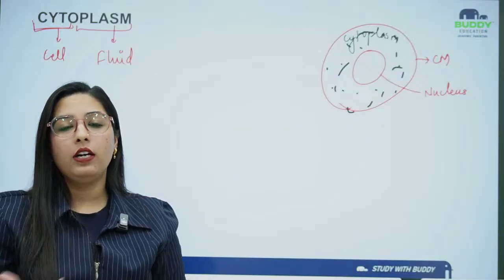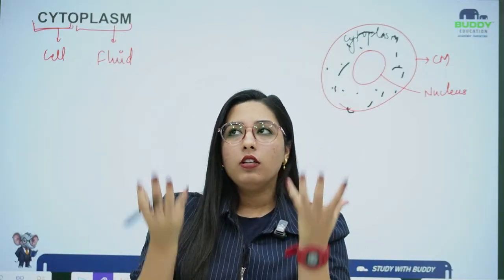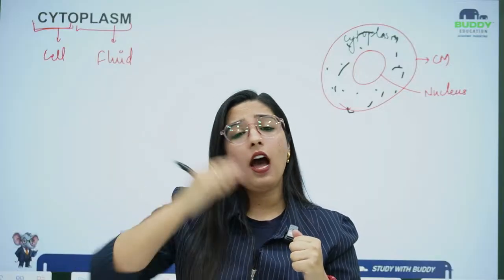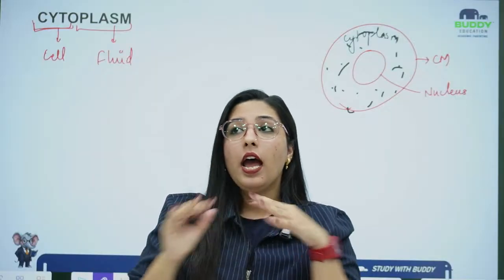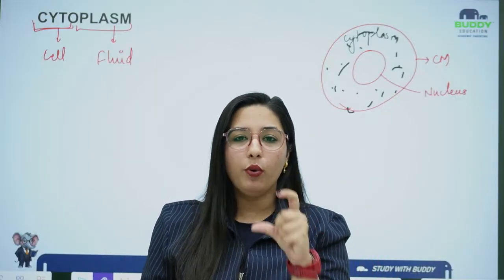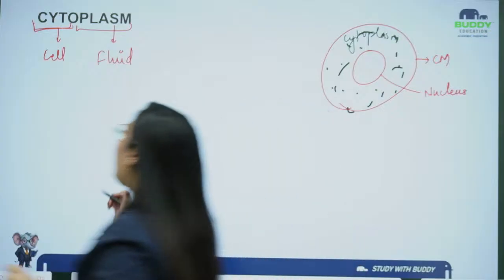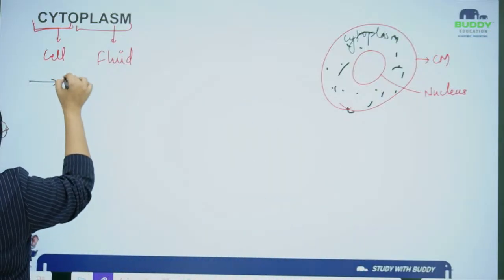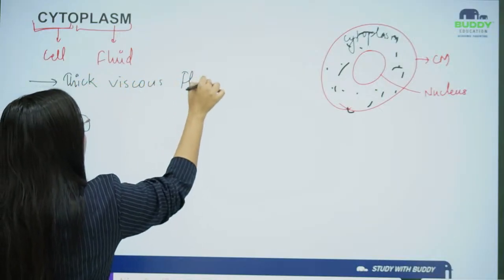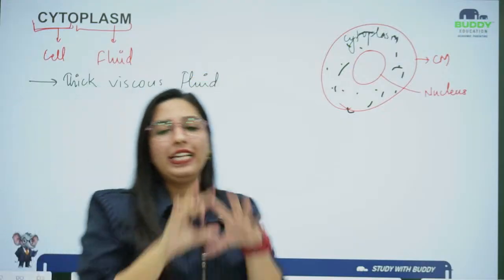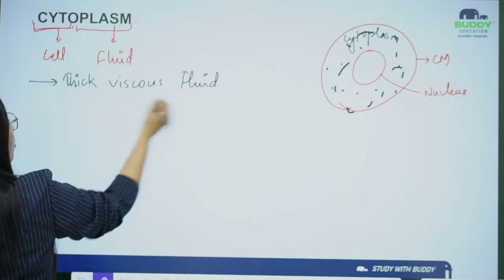That's why that liquid is important, and that viscous fluid in the cell is known as cytoplasm. The cell organelles will have movement, and after the movement they want to save themselves from getting destroyed and distorted in their structures. They are saved by this viscous fluid only, and that viscous fluid is known as cytoplasm. So basically cytoplasm is a thick viscous fluid which is filled inside a cell, within the boundary of the cell membrane.